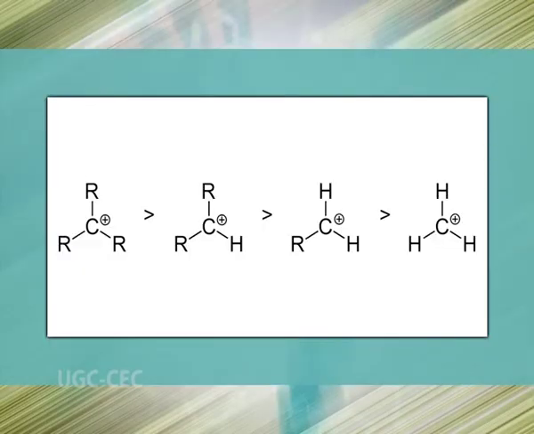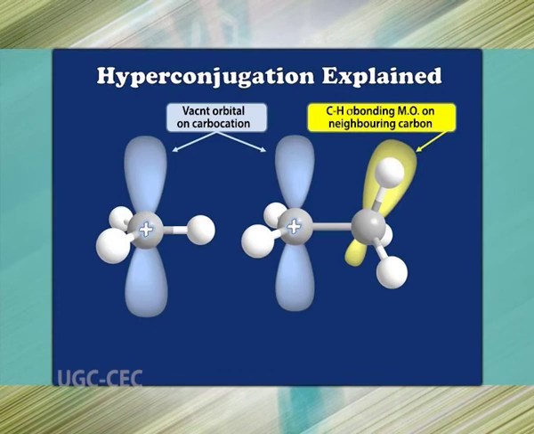The second factor that should be considered when thinking about carbocation stability is the number of carbons attached to the carbon carrying the positive charge. We look at the number of bonding electrons that are attached to the carbocation because those bonding electrons will help in alleviating the positive charge. Bonding electrons from adjacent sigma bonds may overlap with the unoccupied p orbital of the carbocation. This phenomenon is termed hyperconjugation.